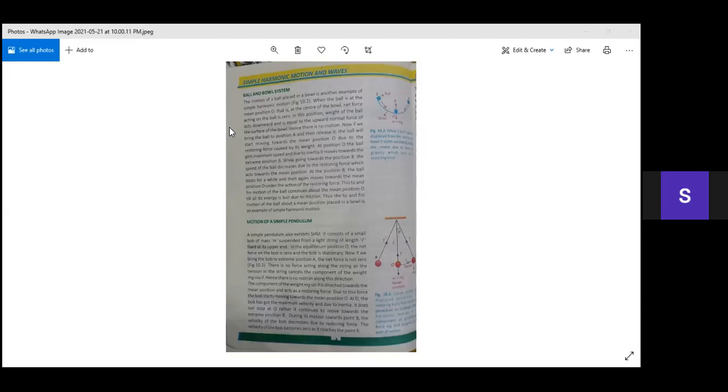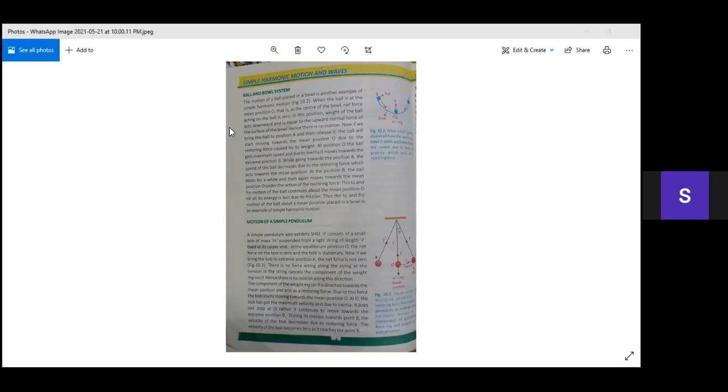Now while moving from A to position O, the ball will not stop at O position. Why? Because of the inertia, the property of inertia. It will move towards the position B.